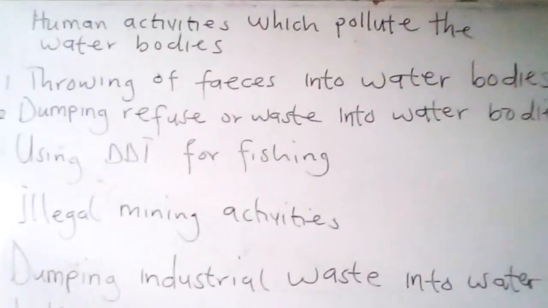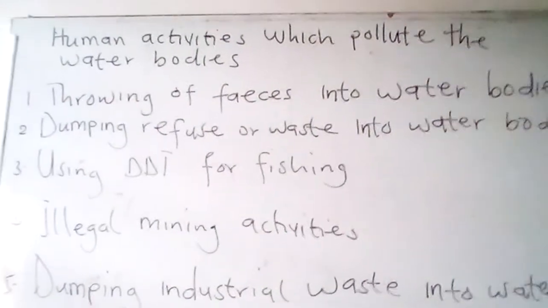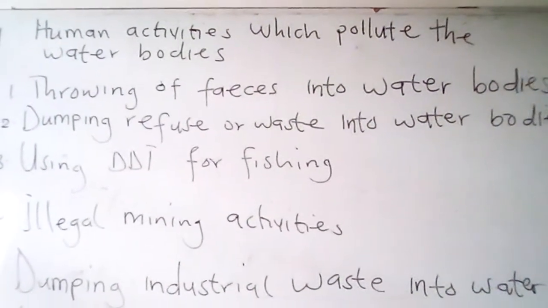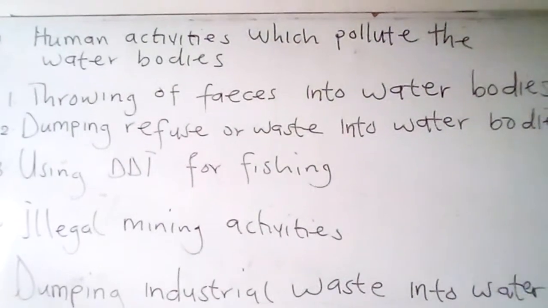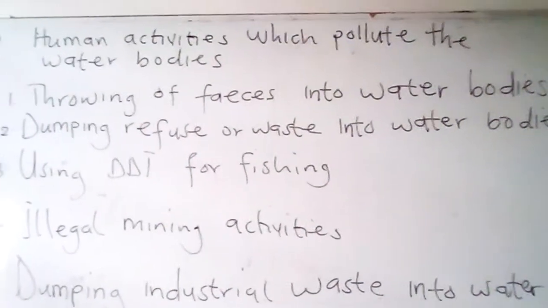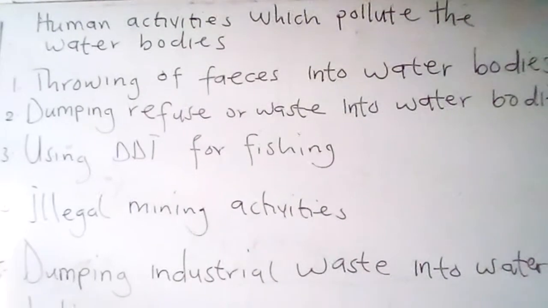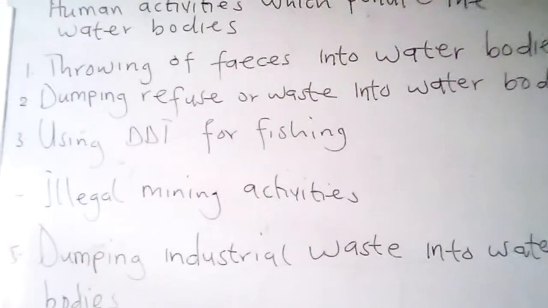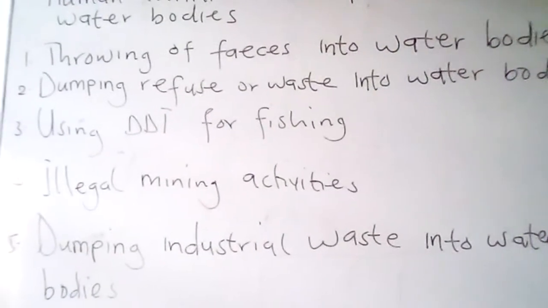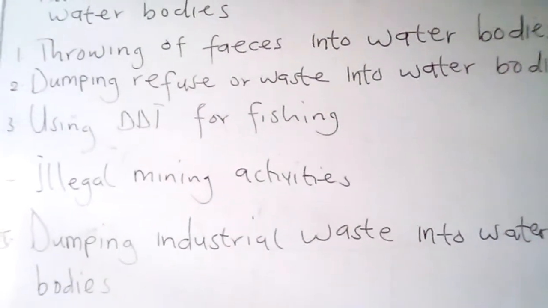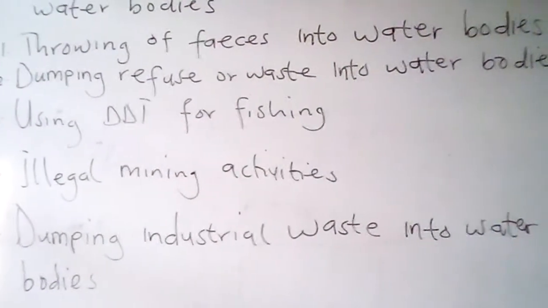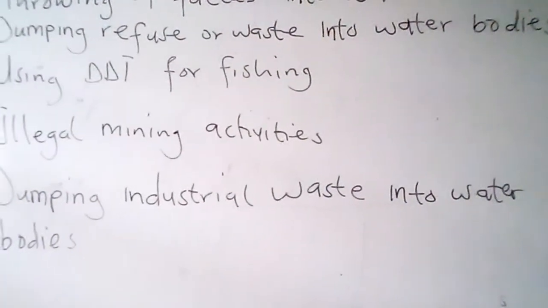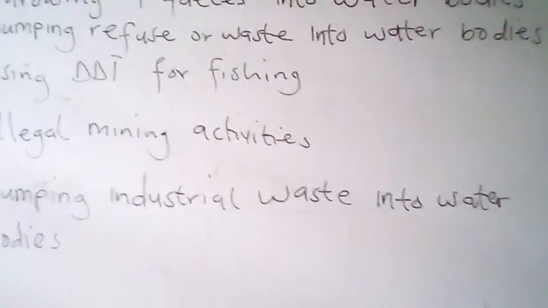So we are done with how human activities pollute the air. So let's go to how human activities pollute the water bodies. So one is throwing feces into water bodies. Some people throw feces into rivers and seas because they do not have toilet facility in their homes. So this can destroy the water, and it is not safe to drink this water.